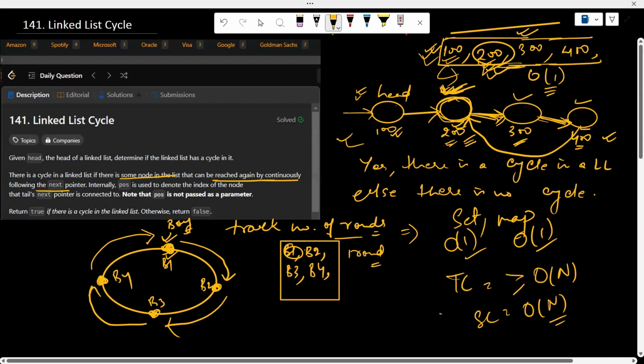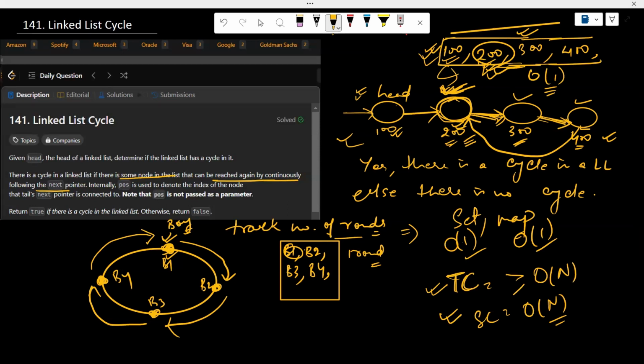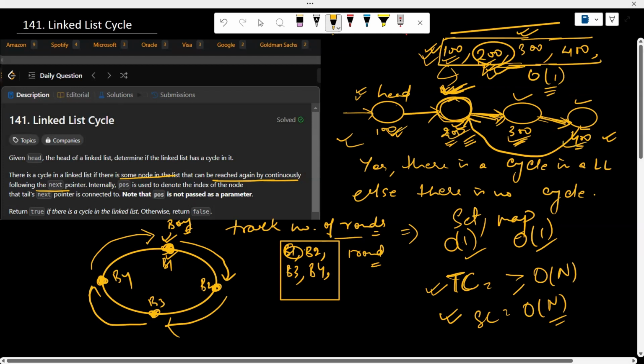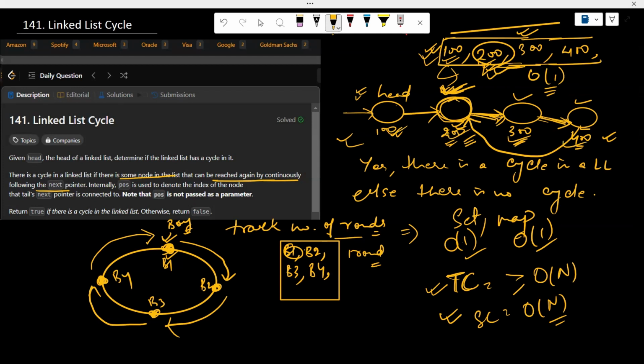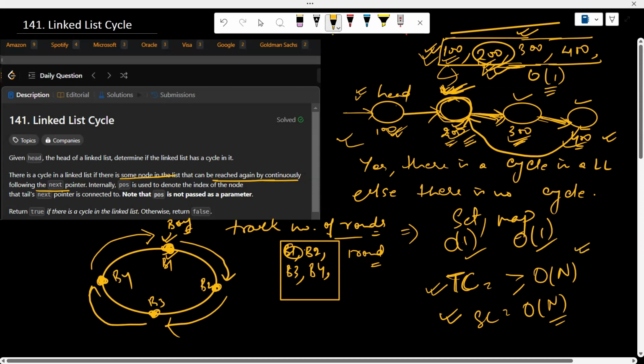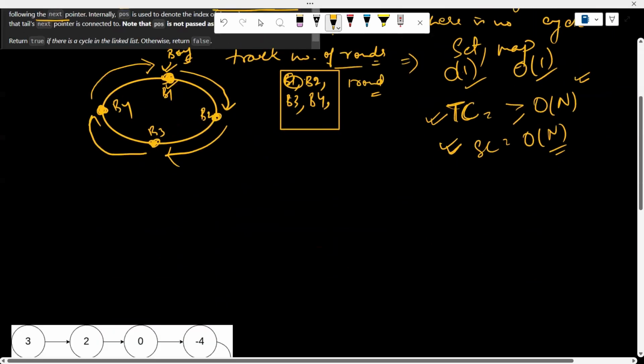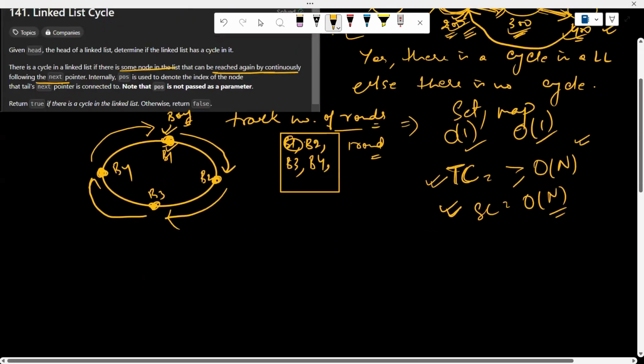Now, whether we can reduce the space complexity or time complexity or not. Time complexity we cannot reduce, because if there is no cycle, ultimately we will travel each node. So time complexity will take big O of n. And space complexity, let's see whether we can reduce the space complexity or not.